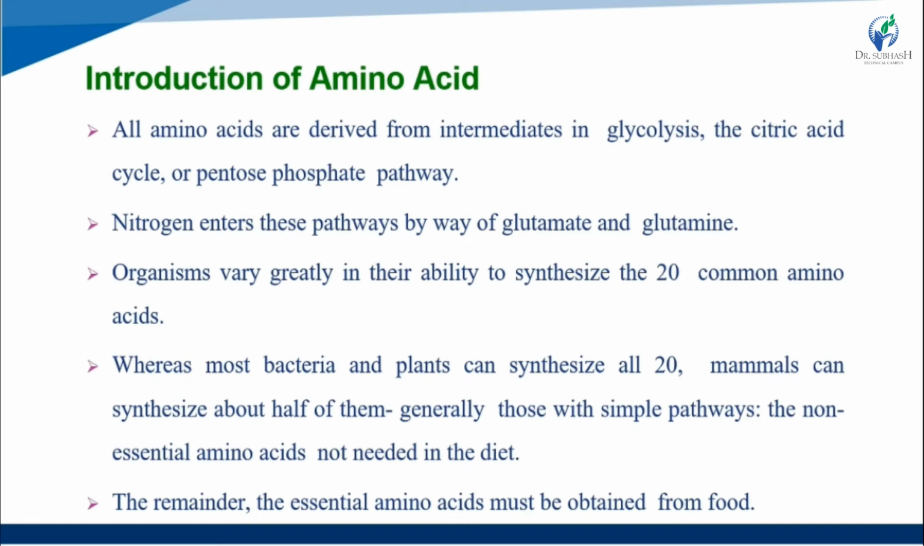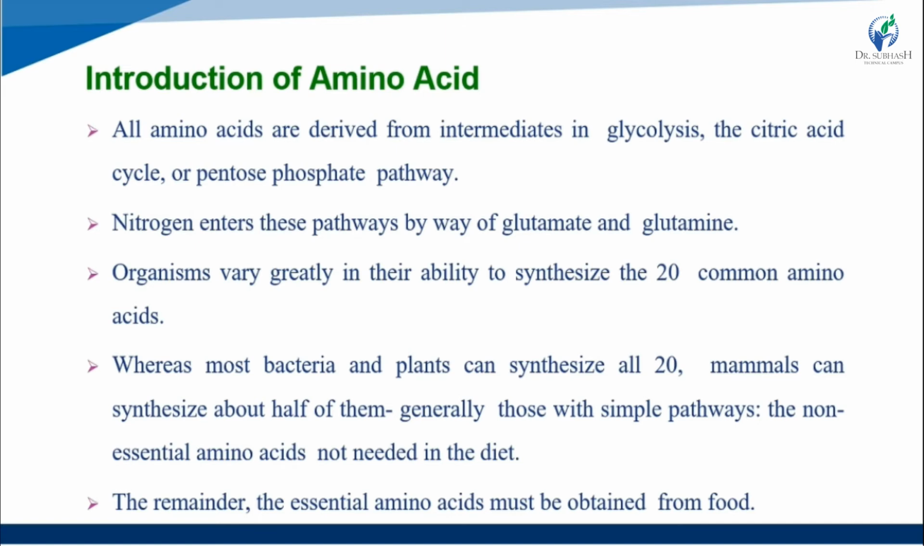Organisms vary greatly in their ability to synthesize the 20 common amino acids. Most bacteria and plants can synthesize all 20, while mammals can synthesize about half of them, generally those with simple pathways. Non-essential amino acids are not needed in the diet. The remainder, the essential amino acids, must be obtained from food.